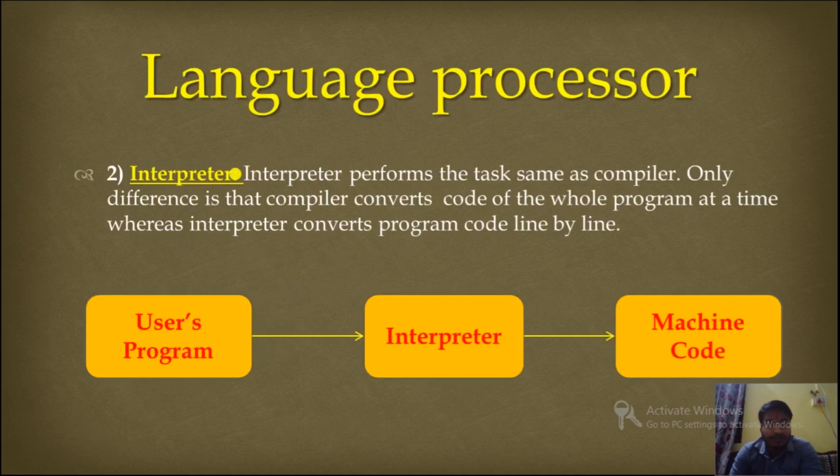But this is not so with the interpreter. The interpreter performs the same task as the compiler. The only difference is that the compiler converts the code of the whole program at a time, whereas the interpreter converts the program code line by line.